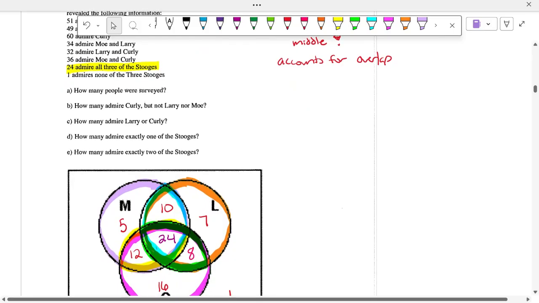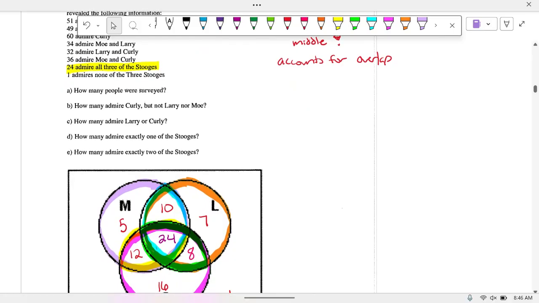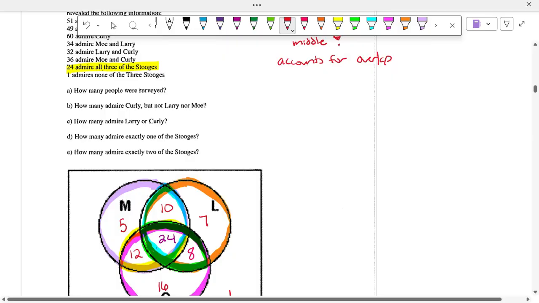So let me see. 12, 32, 42. Nope, 7's right for Larry. And then 52. 52 plus another.